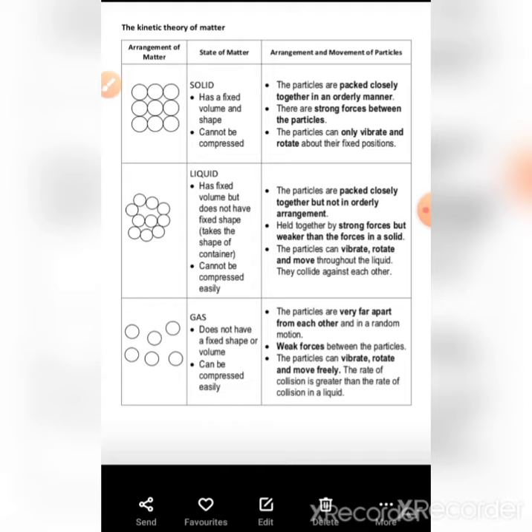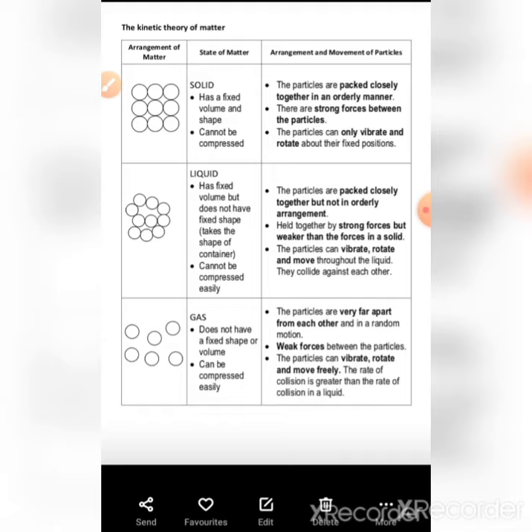So it doesn't have fixed shape. They take the shape of the container and spread throughout it, and it doesn't have fixed volume. There is a very large gap. The 5 ml of gas converts into 5 liter, so the compressibility of gas is also very high. If it converts from 5 ml to 5 liter, then you can compress it from 5 liter back to 5 ml. Clear? So gas has no fixed shape or fixed volume, and it can be compressed very easily.